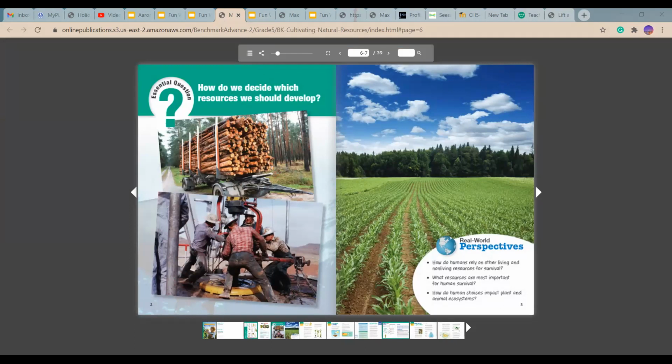So today's essential question. Actually, let me have you think about our essential question of the day. How do we decide which resources we should develop? So that is our essential question. And this year, we're going to be focusing on corn a lot.